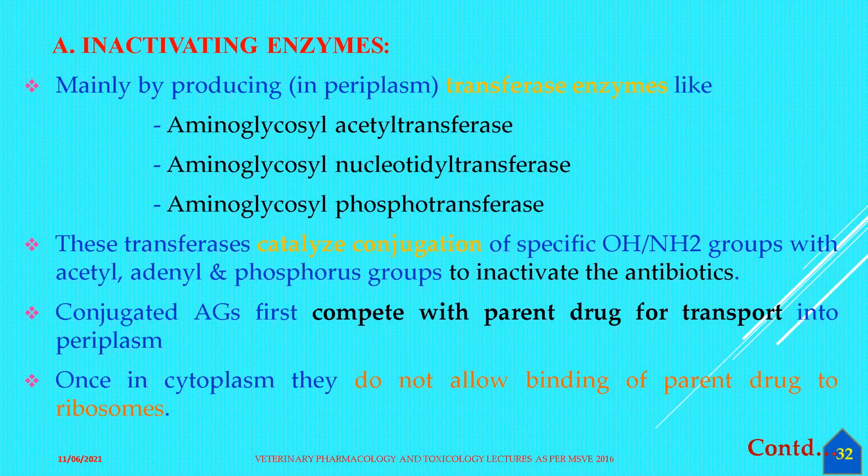These transferases catalyze the conjugation of specific hydroxyl or amino groups with acetyl, adenyl, and phosphate groups to inactivate the antibiotic. These are the common groups on the aminoglycoside: the acetyl group, adenyl group, and phosphate group.